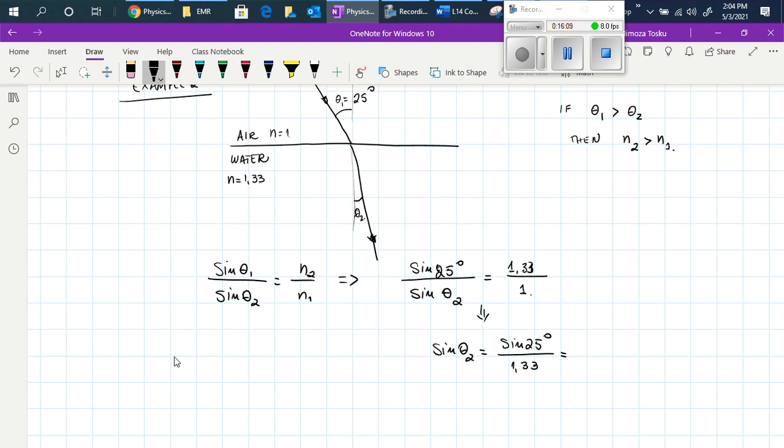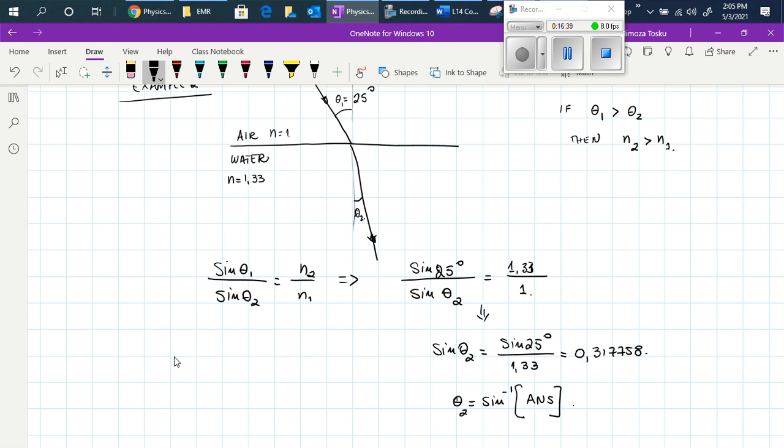Make sure that you're closing the bracket. Sine 25 divided by 1.33 is 0.317758, whatever the calculator is giving you. And angle theta 2 will be the inverse sine of the answer.